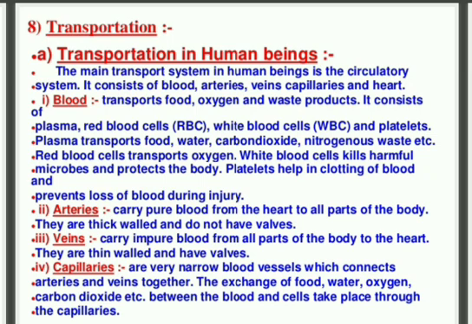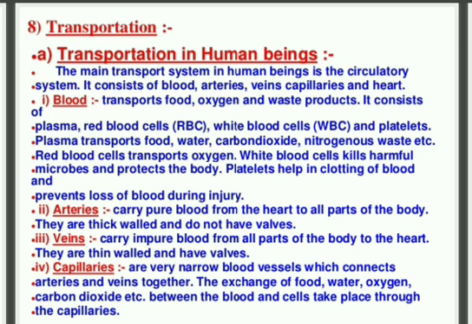We know that the blood transports food, oxygen, and waste products. The constituents of blood are plasma, RBC, WBC, and platelets. What is the full form of RBC? Red blood corpuscles, whereas WBC is white blood corpuscles, and platelets.